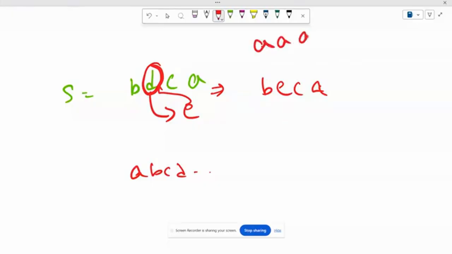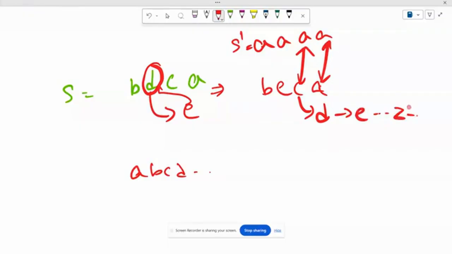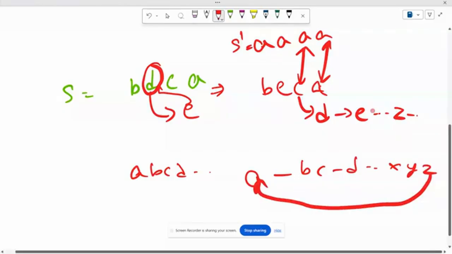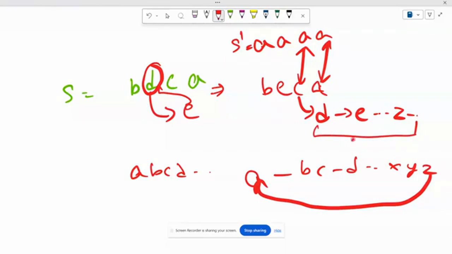That means my final aim is to get this string S dash. This is the correct position. Now we want to make this also equal to A. How can we make it? We can make this C to the next letter D, then E, and so on till Z. Then after Z, what comes? It's circular: A, B, C, D, X, Y, Z, and after Z again A. Remember this. That means how many operations? The number of operations to reach Z, let's say it is X, plus 1 because we will convert that Z into A.